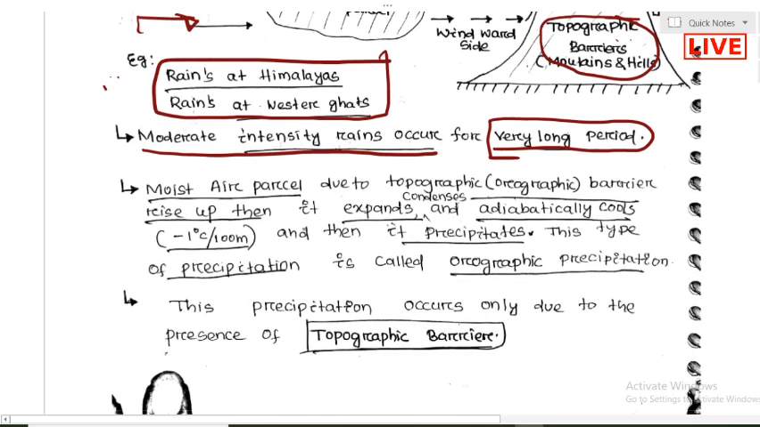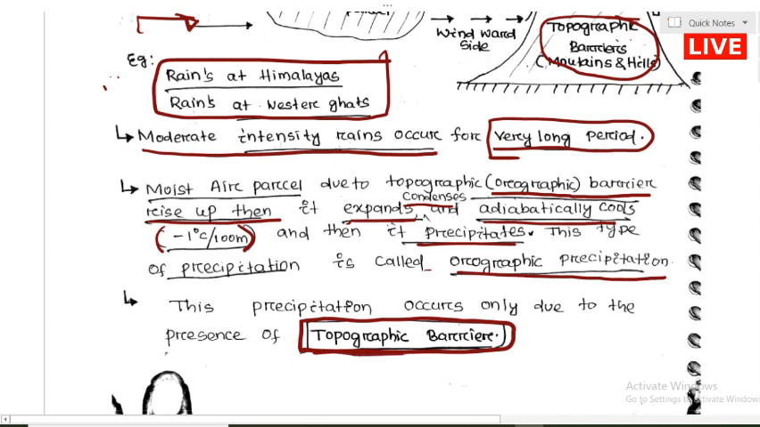It is written that the moist air parcel, due to the orographic or topographic barrier, rises up, then expands, then condenses and cools adiabatically. Adiabatic cooling means that for every 100 meter rise, the temperature will decrease by 1 degree. Then it will precipitate. This type of precipitation is called orographic precipitation. The precipitation occurs only due to the presence of a topographic barrier. This is a very important objective question. The precipitation which occurs due to the presence of a topographic barrier is called orographic precipitation.